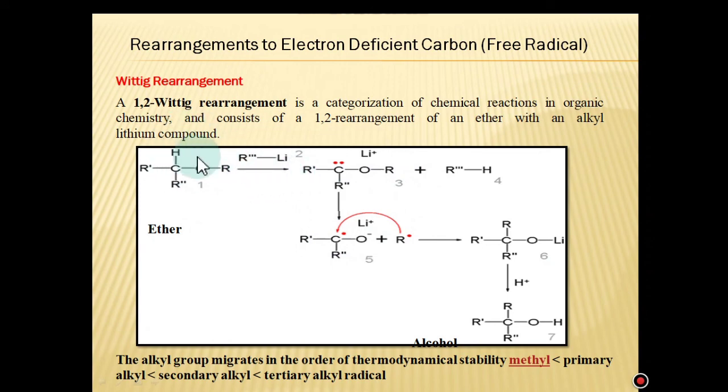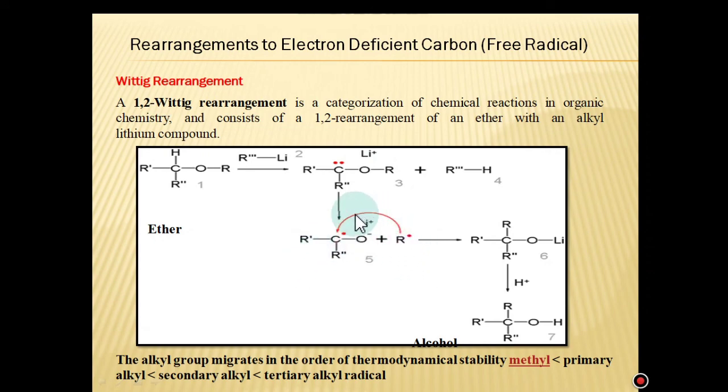See here, this is an RCHR-OR alkoxy group. In the presence of the alkyl lithium compound, hydrogen is removed and this free radical is formed. After the formation of the free radical including lithium plus, the next alkyl group is shifted towards here due to the greater stability of the free radical. It is a 2-degree free radical.